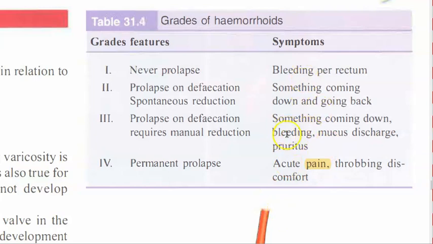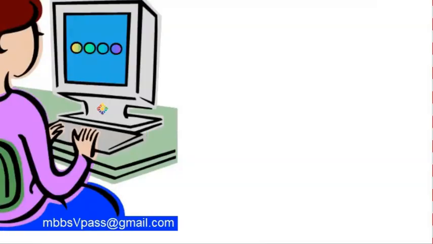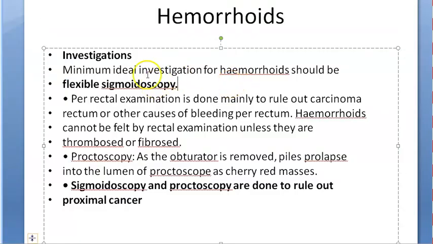Bleeding can be there in this also, looks like. Okay. What investigations will you order for these people? Think about it. Will you do a rectal exam? Will you order some scopy, sigmoidoscopy, etc.? So basically flexible sigmoidoscopy you can do. Per rectal examination you can do to rule out carcinoma.